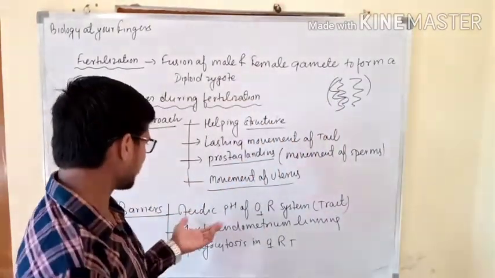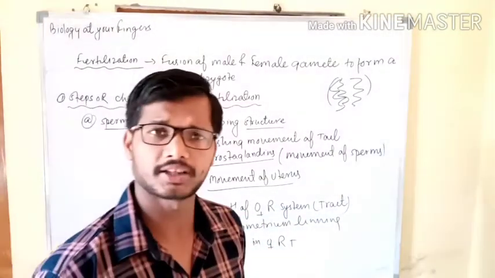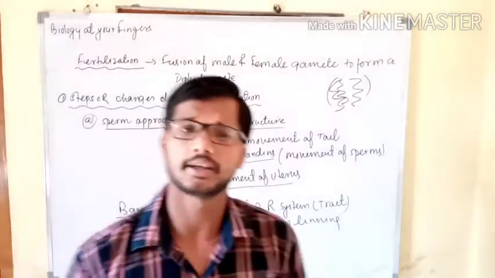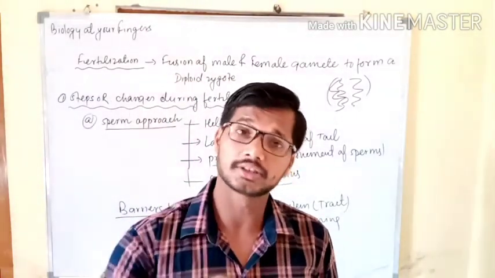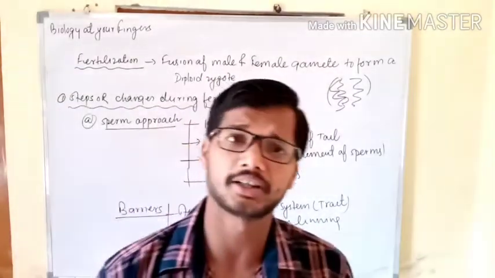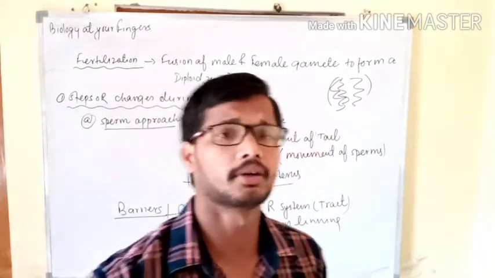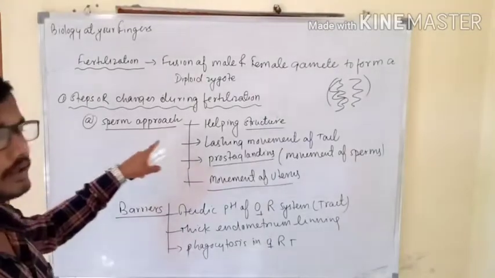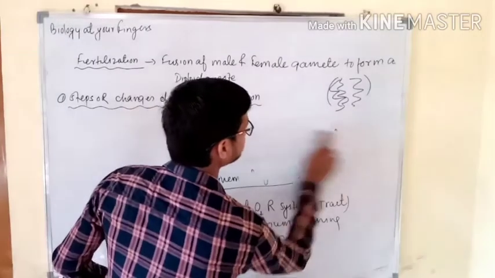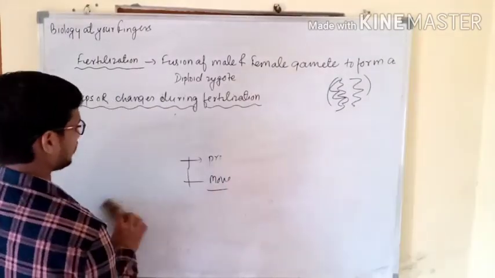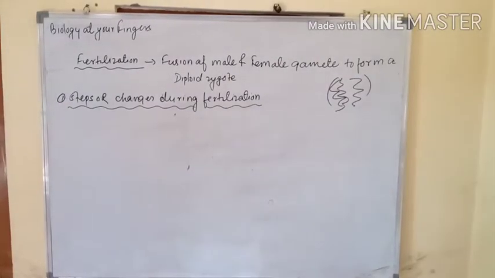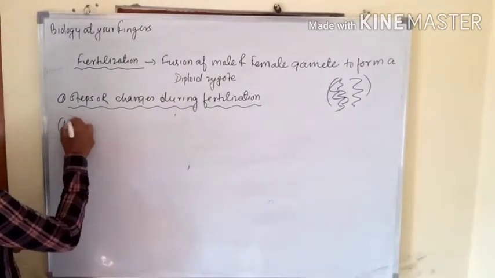And the barriers are these. The acidic pH of the female reproductive tract, by means of which certain sperms are killed. There are certain phagocytic cells that phagocytose the sperm. And the third one, which is very very important, is that the thick endometrium lining also acts as a barrier for the entry of the sperm. So this was the first point, approach of the sperm. Now we are all set to study the second point. Up till now we have discussed the first point. The second one is capacitation.